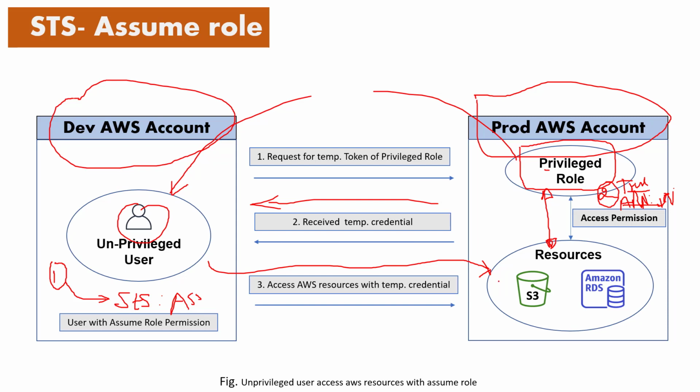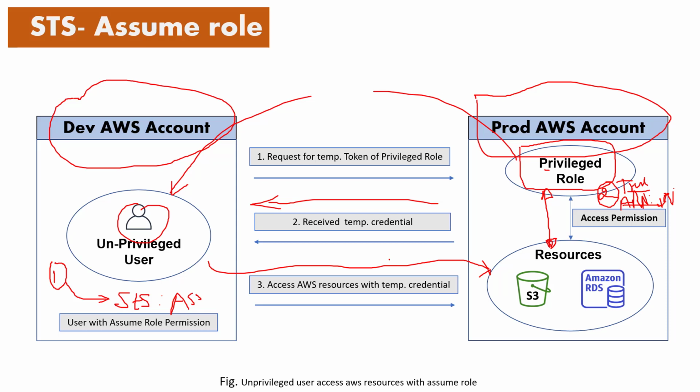This is what is called assume role. So the user assumes the privileged role and can access the resources for a short period of time, so they can perform any updates or deletions on the production environment. After about 10 minutes it expires, and the user loses the privilege. They have to authenticate again and get the credential again to perform the action again.